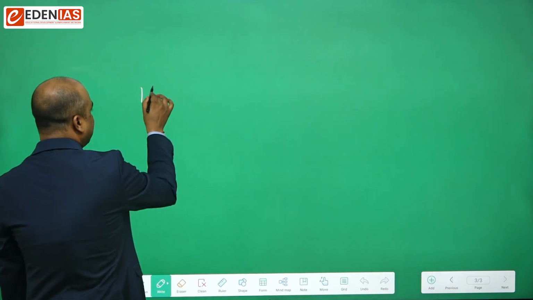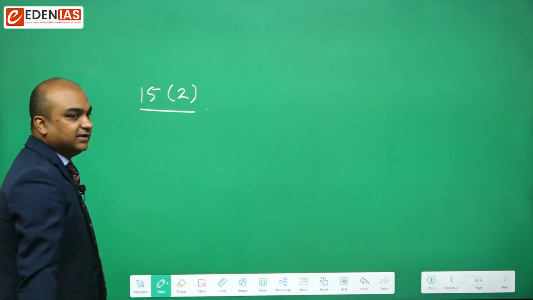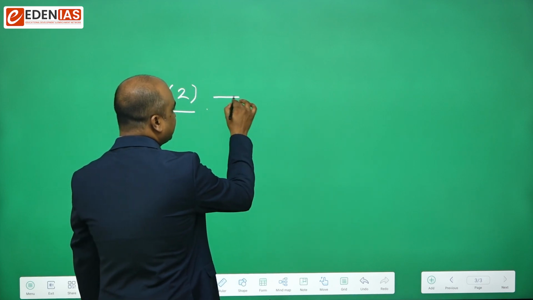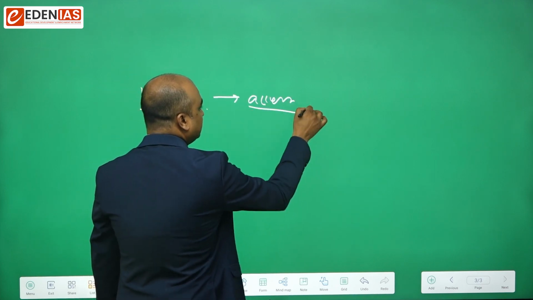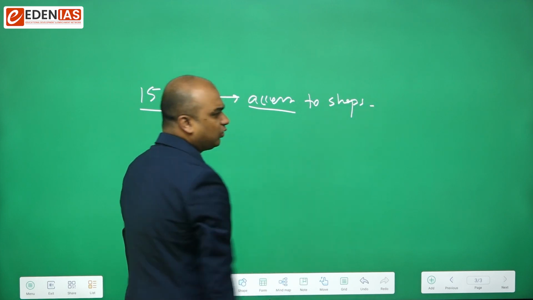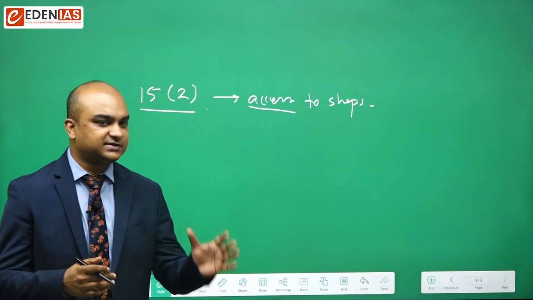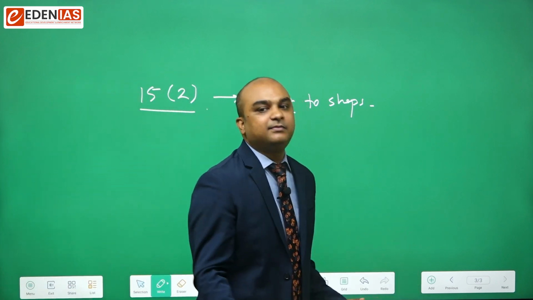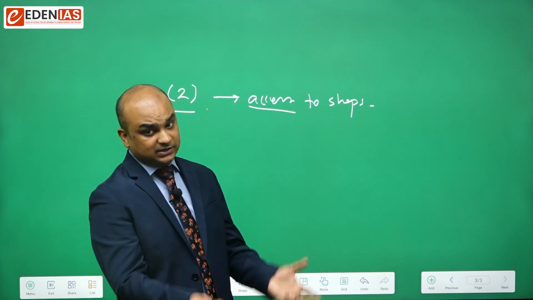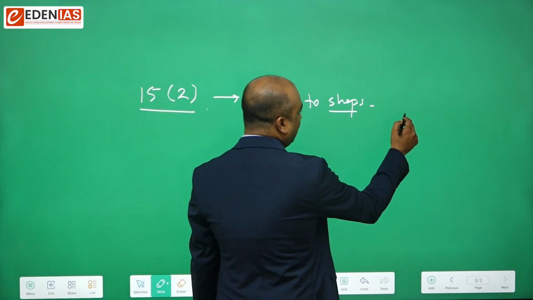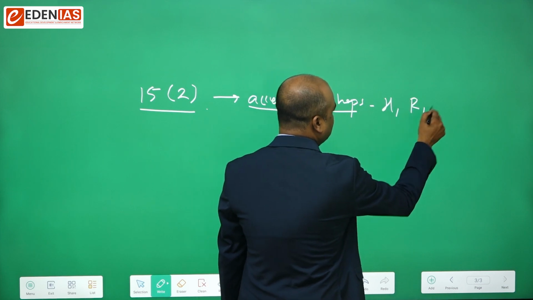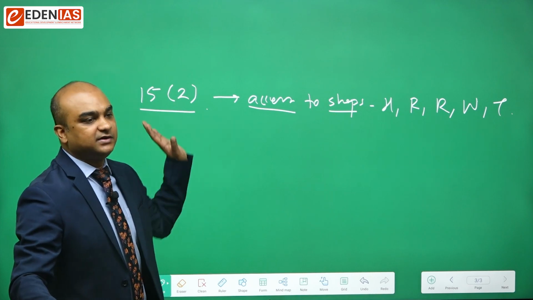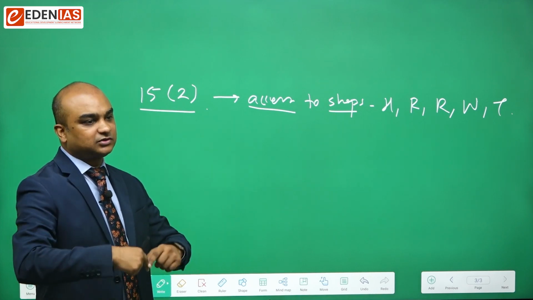If we take a look at Article 15, Clause 2, it says that there shall not be any discrimination against any person with respect to access to shops, roads, tanks, wells, restaurants, hotels, etc. There should not be any limitation, any condition, any kind of disability or liability imposed over any person by any other person with respect to access to shops or with respect to access to hotels, restaurants, roads, wells, tanks, or any other place of public entertainment, even a private place which is thrown for public use.